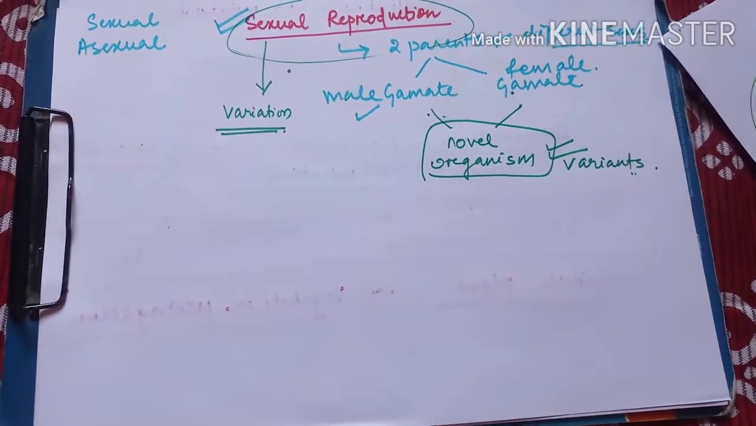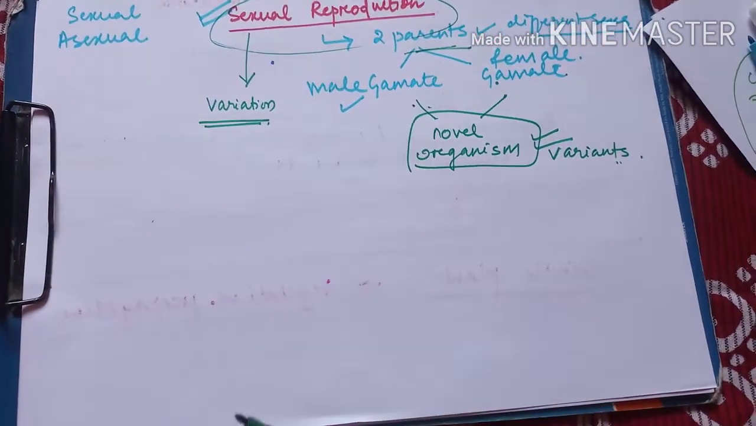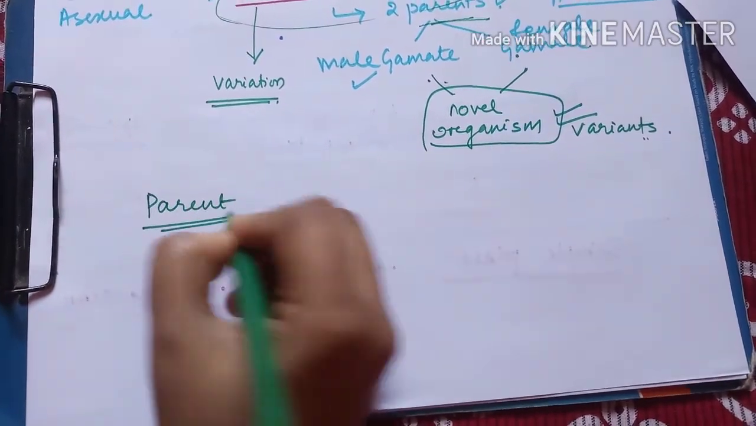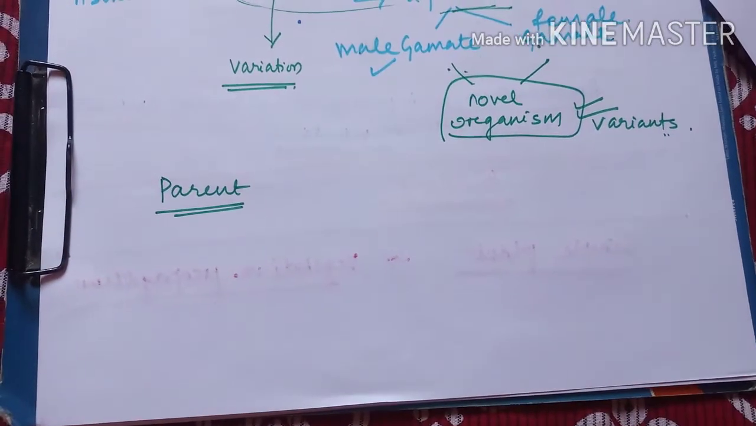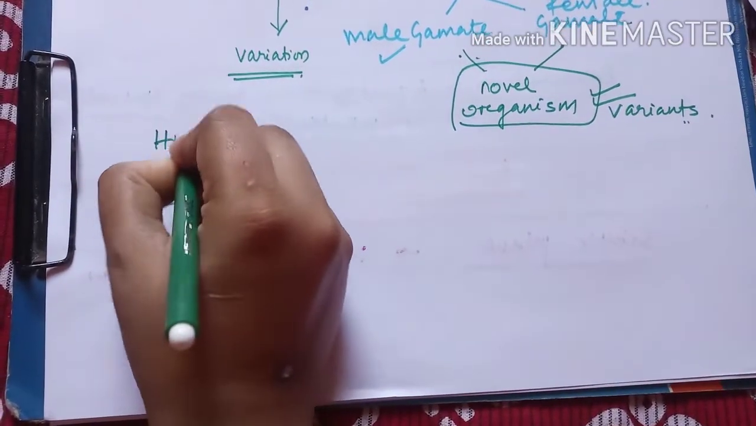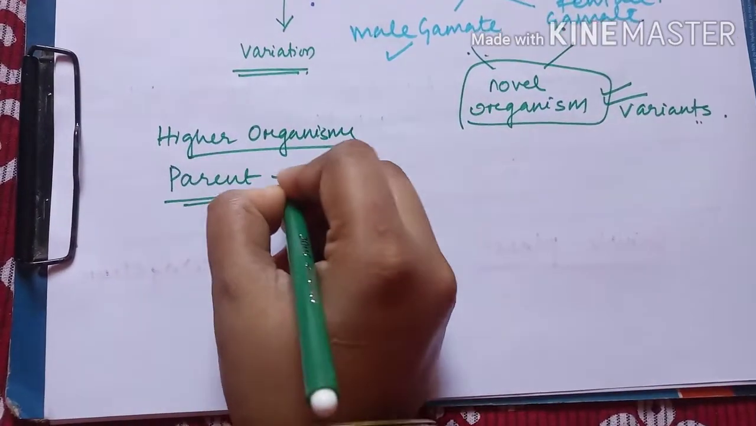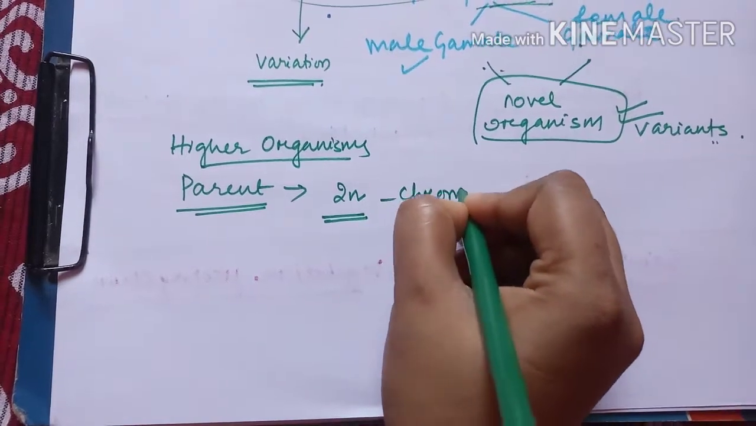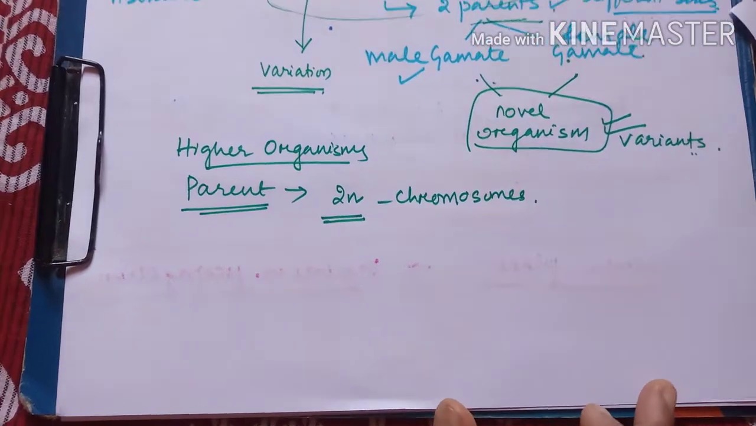Now the thing is, these parents must be producing gametes. So how do they produce gametes? I'm talking about the most convenient method, which is mostly found in higher organisms, so keep that in mind. In higher organisms, the parents are carrying 2n number of chromosomes, or they are called diploid chromosomes. You may have read this in previous classes also.